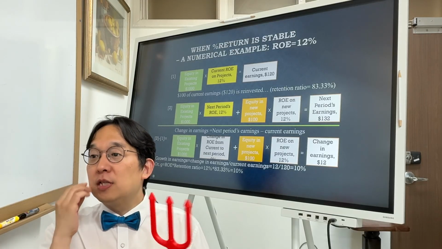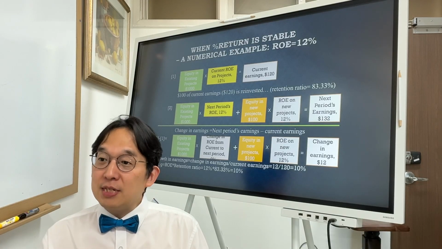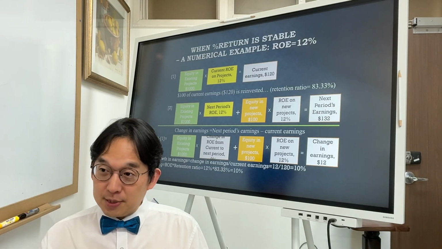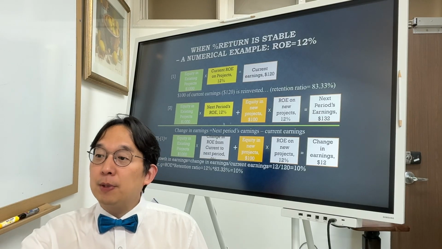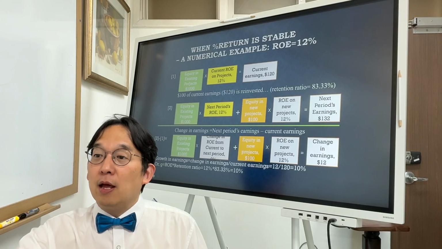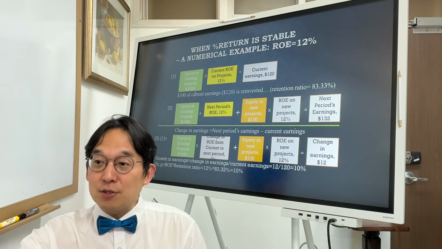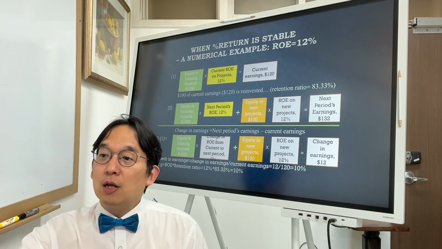So when the percentage of return is stable, here's the idea. Numerical example, ROE is assumed to be 12%. Then the first period, let's assume equity in the existing project is $1,000, and your ROE is 12%. Then what should be your earnings?